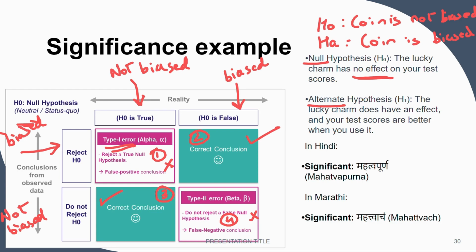The only thing that I want to summarize is that the word significance means if you have some effect in the sample, then you can say the population also shows this effect, if your results are significant.